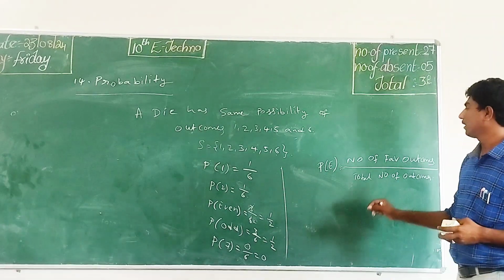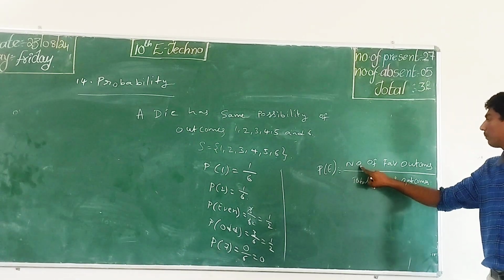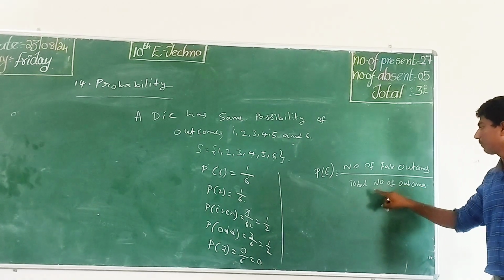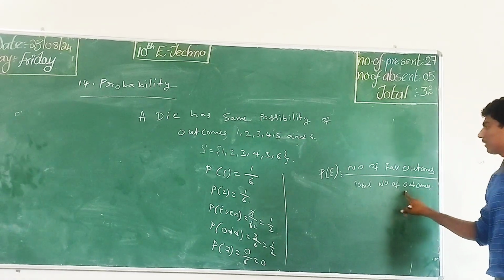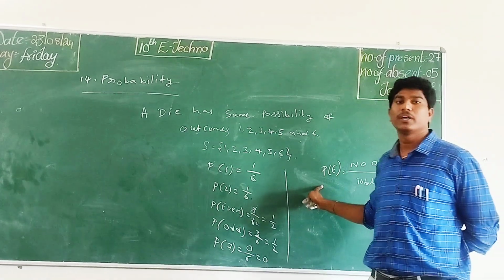So finally we have to understand here the number of favorable outcomes divided by the total number of outcomes. That is the formula for the probability of an event.